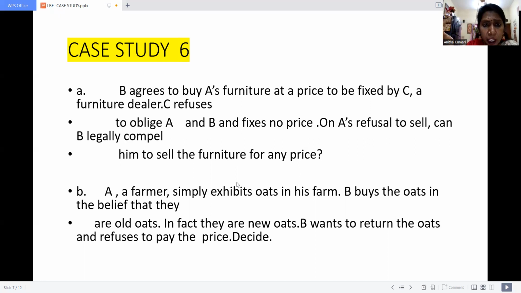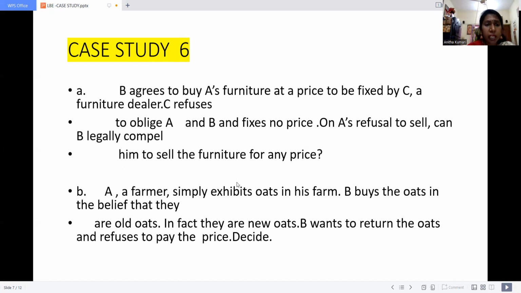He can't give it, right? So what A does is right. So in this case, the solution is that B cannot legally compel A to sell the furniture for any price. This is the solution available.